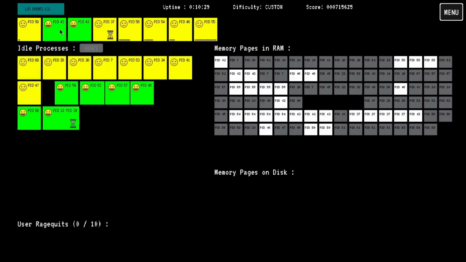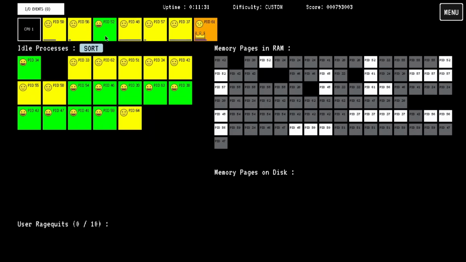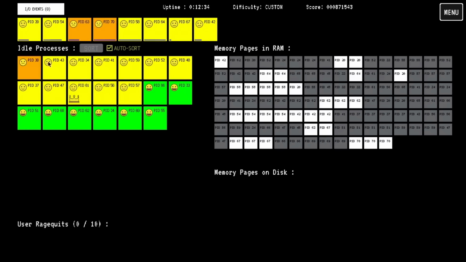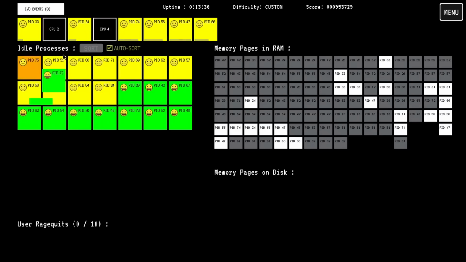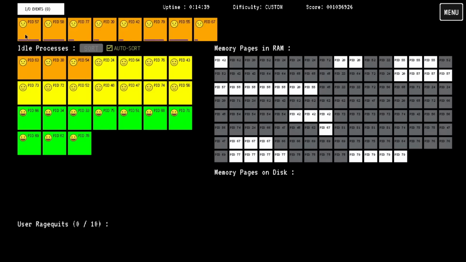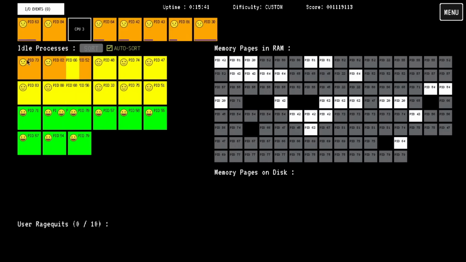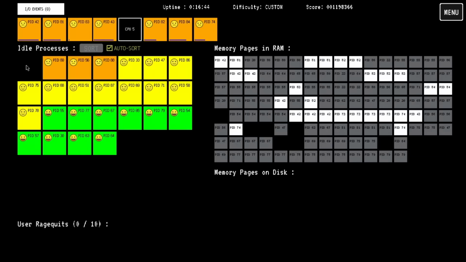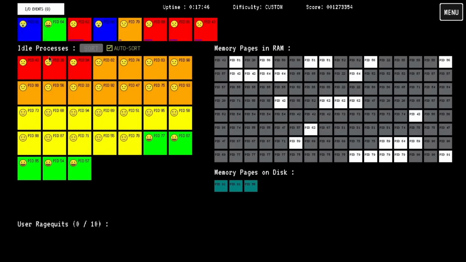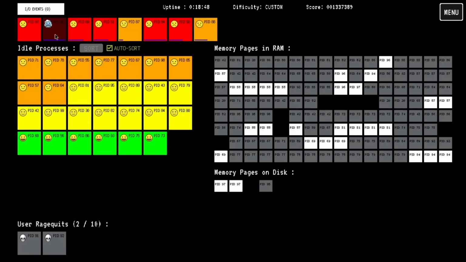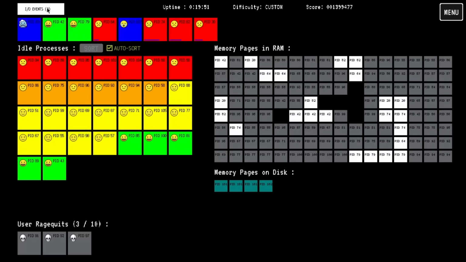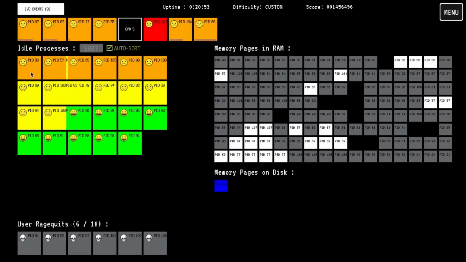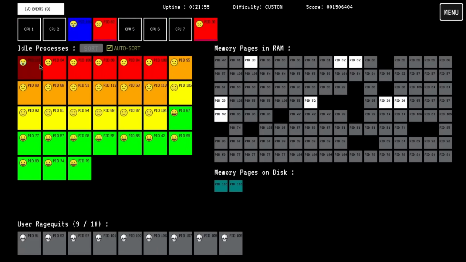But, as with all the previous games, I eventually had a moment where there were just too many of them, and I started getting more and more yellows, and then I got more oranges, and at around this point, after I unlocked the auto sort already, I started getting a few reds, who should show in a second here. Yeah, and at that moment, it was just an absolute steamroll.